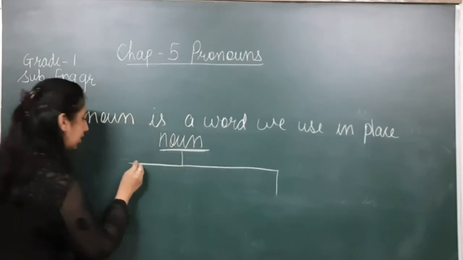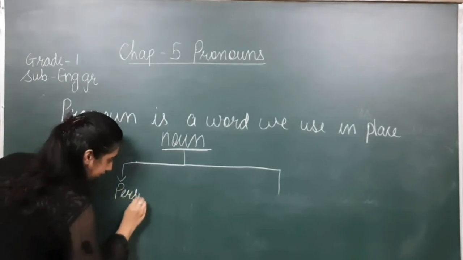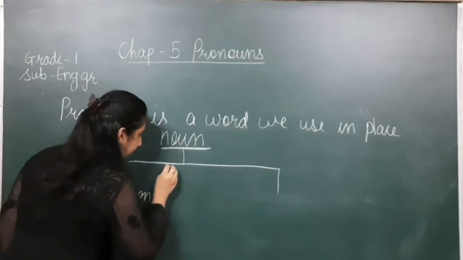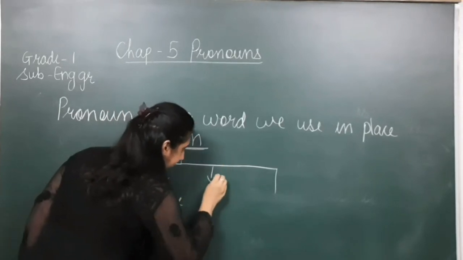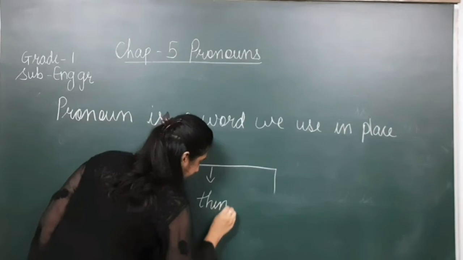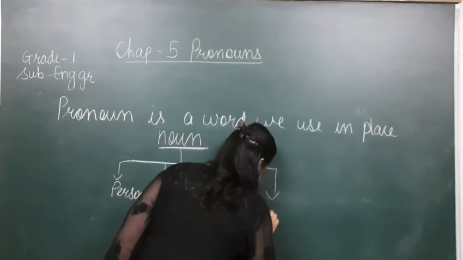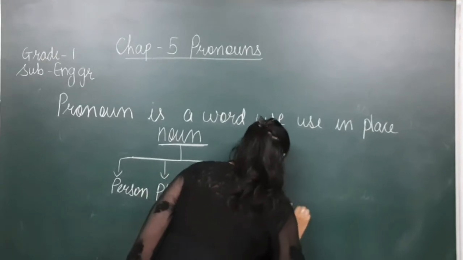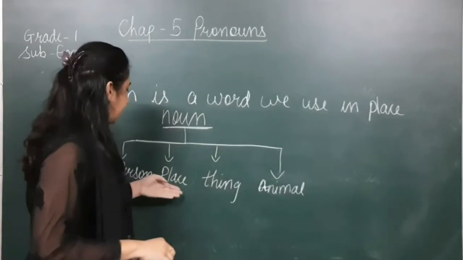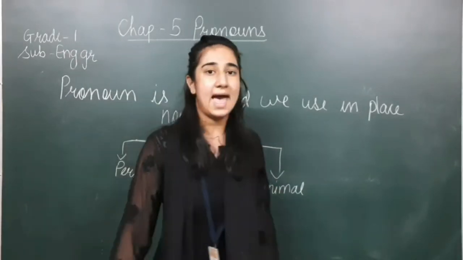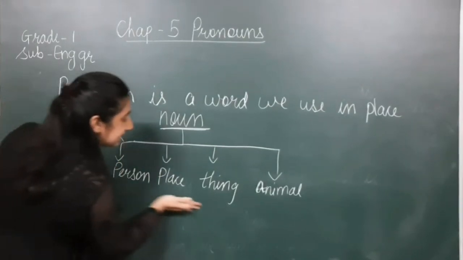Naming word. Have a look. It names a person, place, thing, or animal. So we use a pronoun in the place of these nouns.